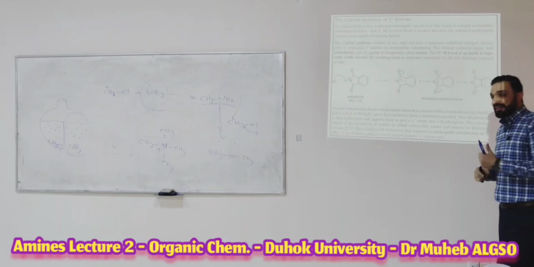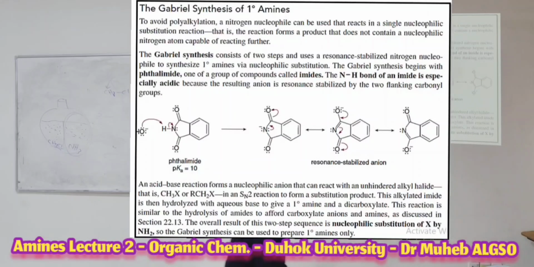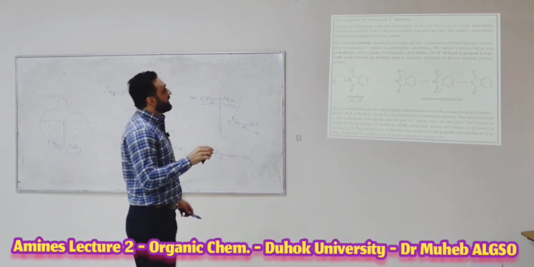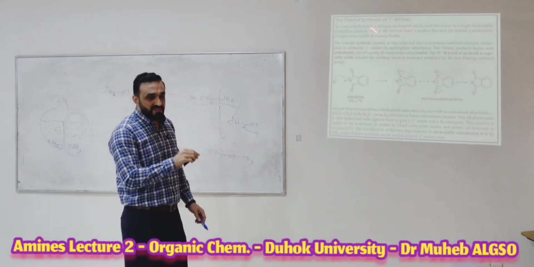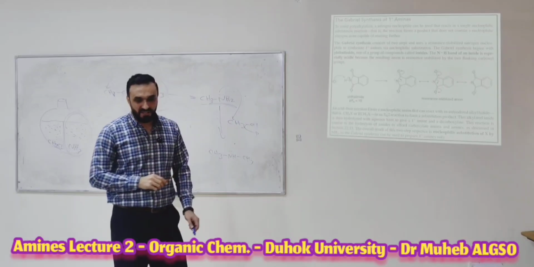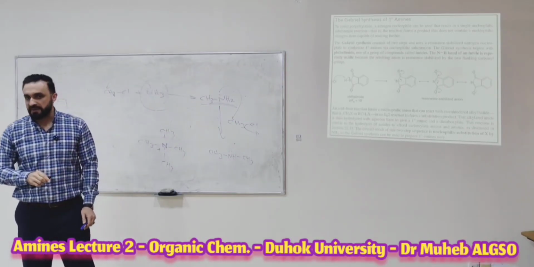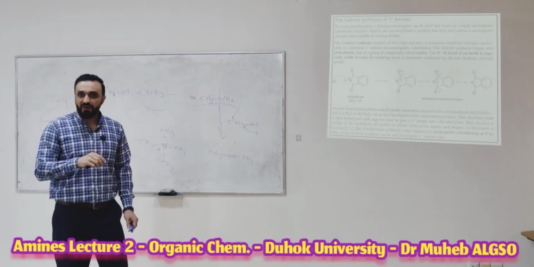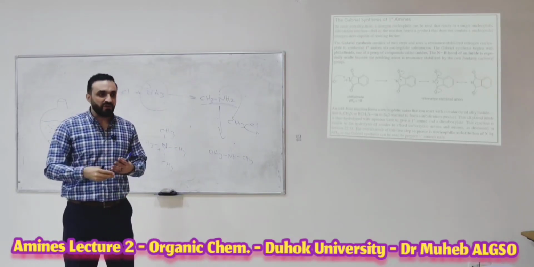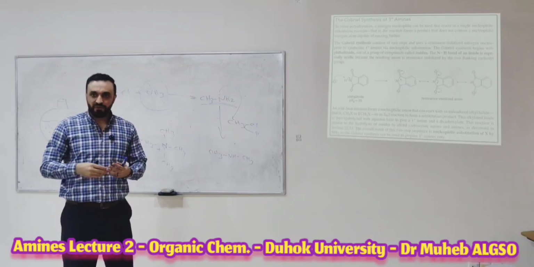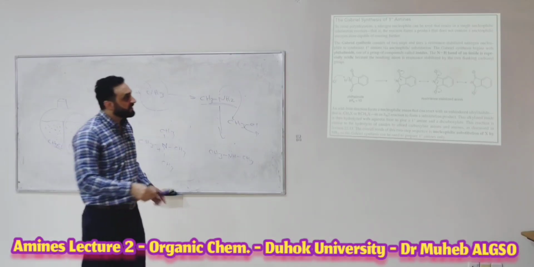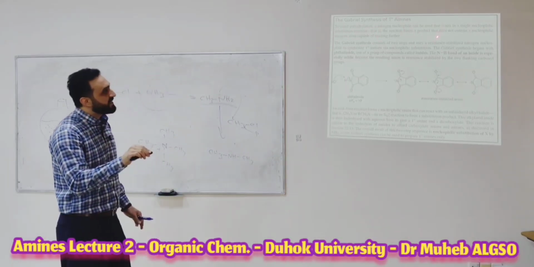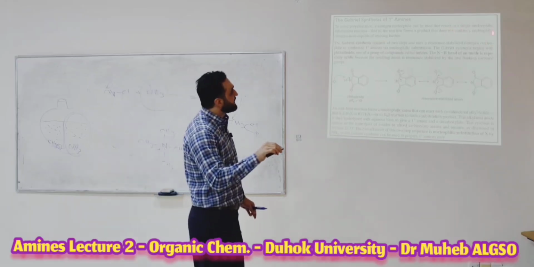Now the Gabriel synthesis. What does Gabriel synthesis mean? Why do we use it? The Gabriel synthesis is for the primary amine, just the primary amine. There is no secondary or tertiary amine, and we will see why it is just for primary amine. To avoid polyalkylation, to avoid the secondary amine, the tertiary amine, and the quaternary ammonium salt, a nitrogen nucleophile can be used that reacts in a single nucleophilic substitution.